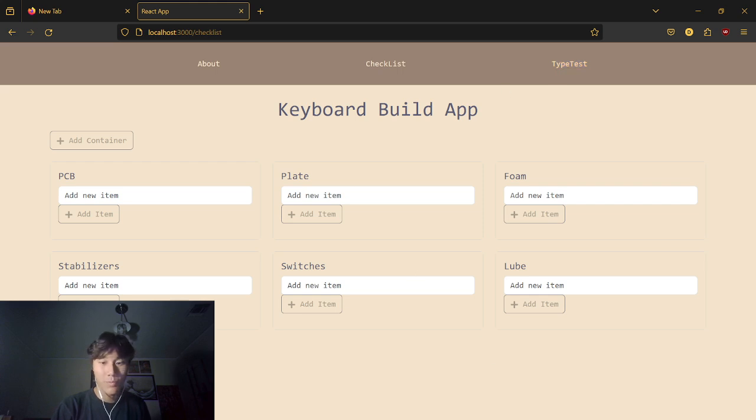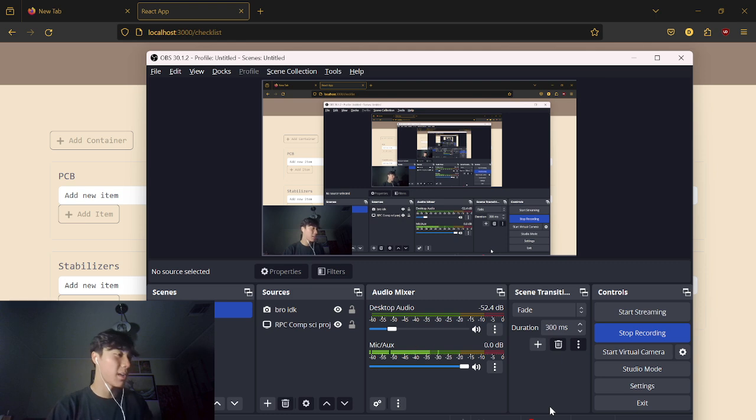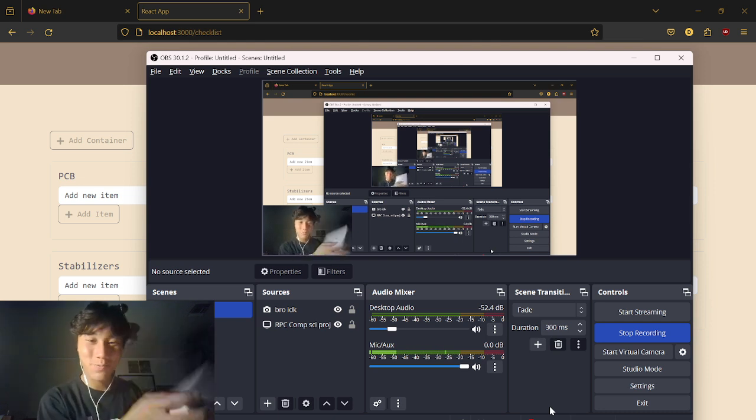But yeah, that's about it. I had a really fun time. I'm very much looking forward to being able to test my keyboard with this app.